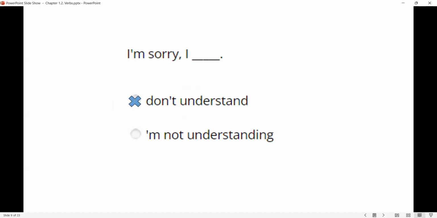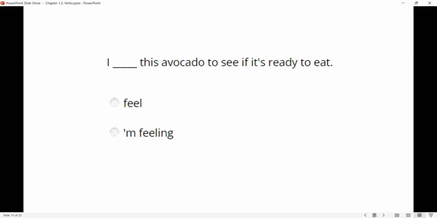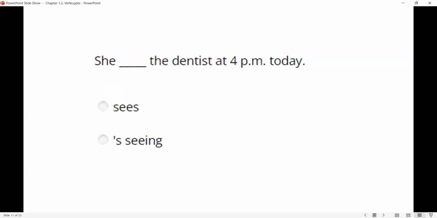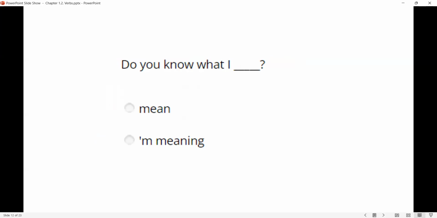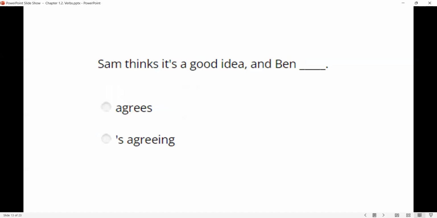So it's an activity. I don't understand. Again, mental state. I'm feeling this avocado to see if it's ready to eat, to see if it is ripe. So this is an activity. She's seeing the dentist. She's meeting. She has an appointment. The answer is, you know what I mean? Again, mental state.